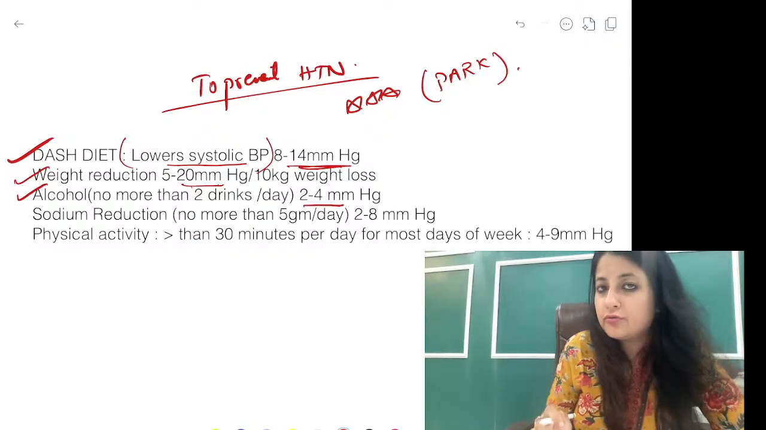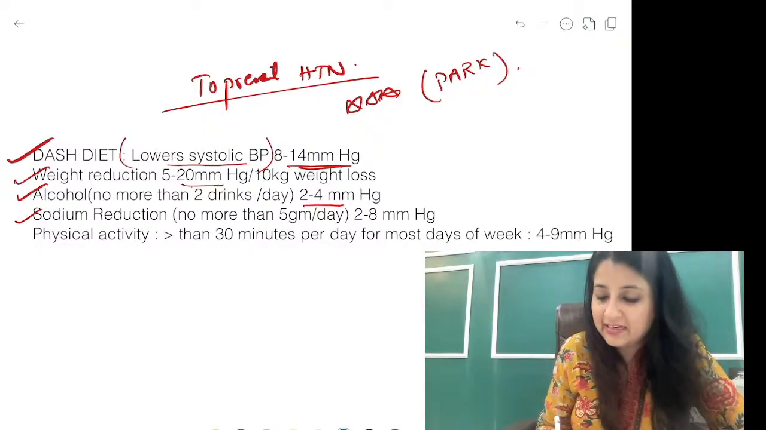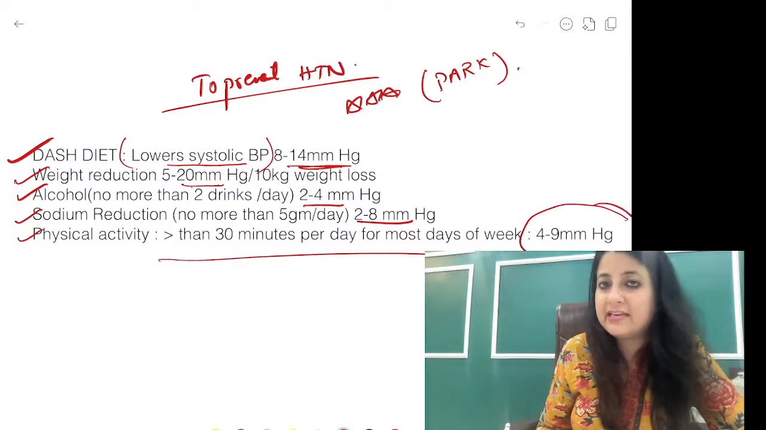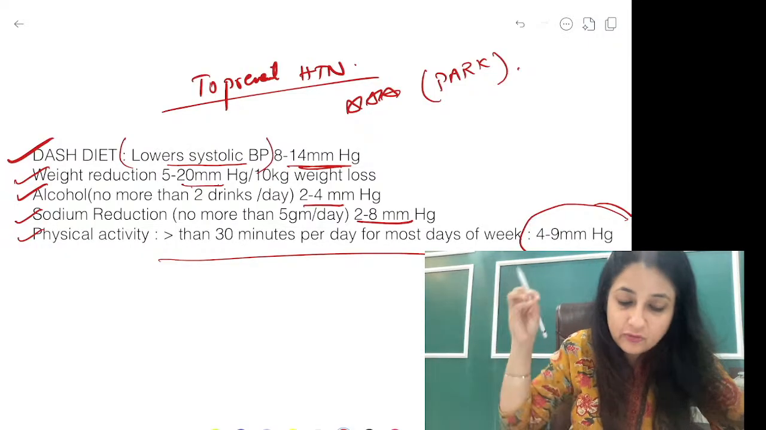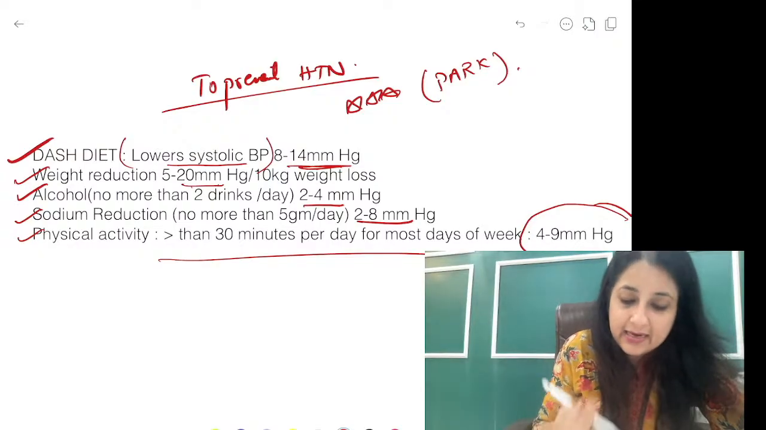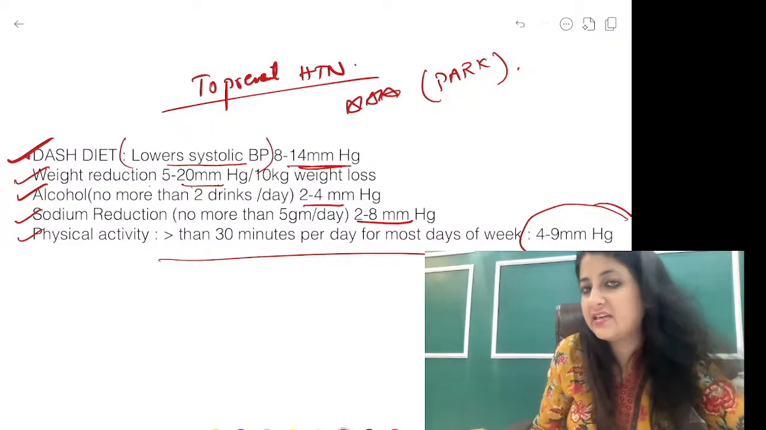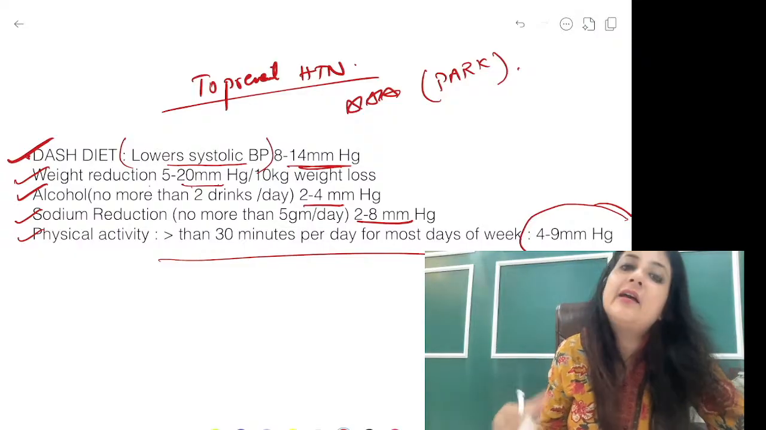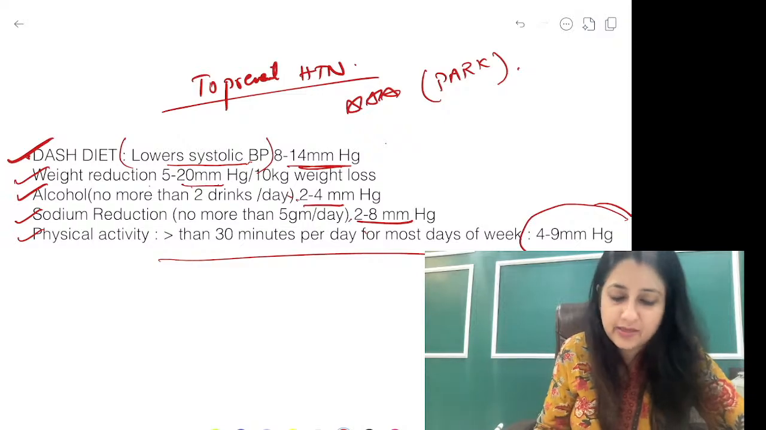Alcohol, no more than 2 drinks per day, lowers systolic BP by 2 to 4 mmHg. Sodium reduction, 5 gram ही लेना चाहिए, 2 to 8 mmHg. Physical activity lowers systolic BP by 4 to 9 mmHg, more than 30 minutes per day for most days of the week. So they could ask you, hypertension prevent करने के लिए सबसे ज़्यादा what is lowering the systolic BP most? Guys, if you see over here, it is DASH diet, because weight reduction is per 10 kg weight loss. इसको पढ़ के जाना, if you can, it is very good. DASH diet हमेशा बहुत important होता है, 8 to 14. ठीक है, the rest are all in the values of 2 to 8 and all that.